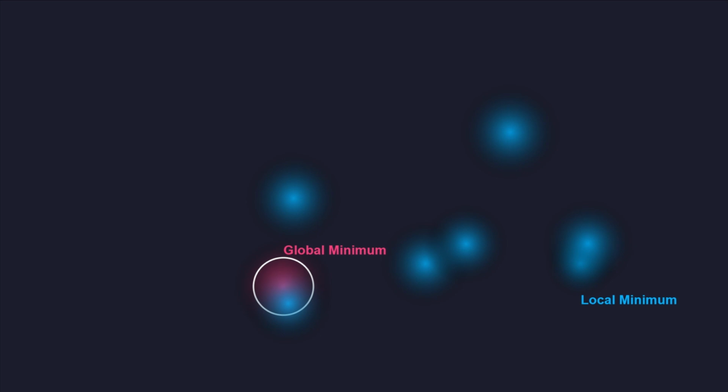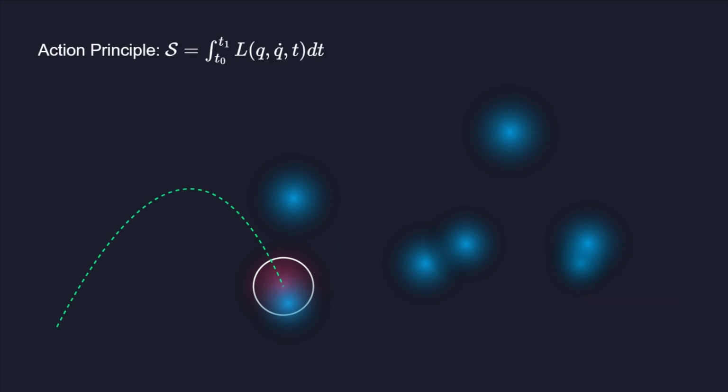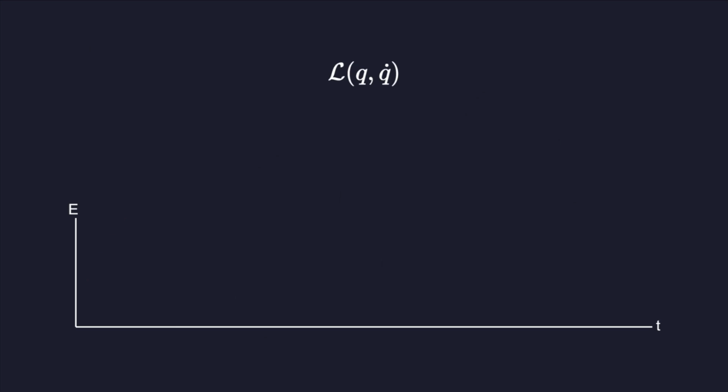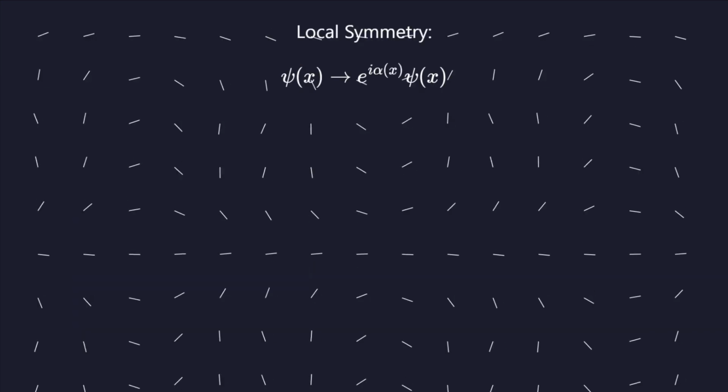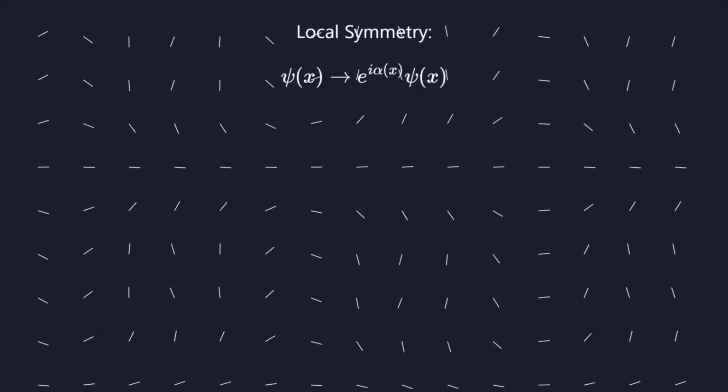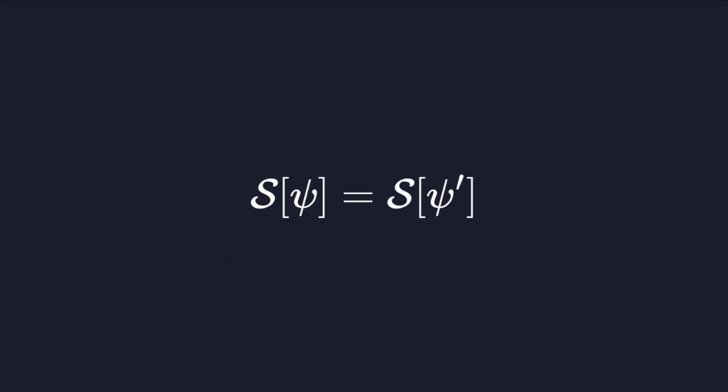Finding the global minimum in a complex energy landscape is a major challenge in protein folding and chemistry. The action principle provides the objective function for these optimization tasks. If the Lagrangian does not depend explicitly on time, the energy is conserved. This is a direct consequence of the stationary action principle combined with the Noether theorem.